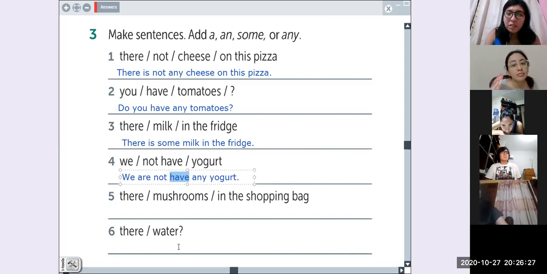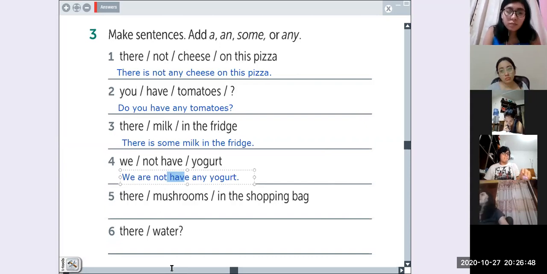So do we have two verbs in this sentence? No, we can never use are and a verb in a simple present sentence. Choose one verb. We are going to delete one of the verbs. Choose one of the verbs. Elija uno de los verbos para que se quede y uno se tiene que ir. ¿Cuál elegiría? Have. Porque está aquí, ¿cierto? Sí. Ok. ¿Cómo sería su oración entonces?